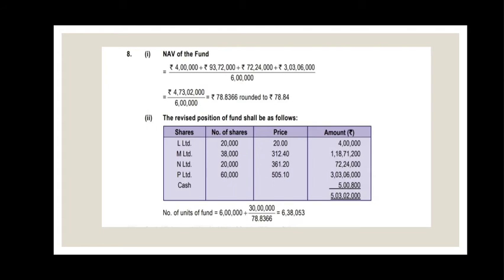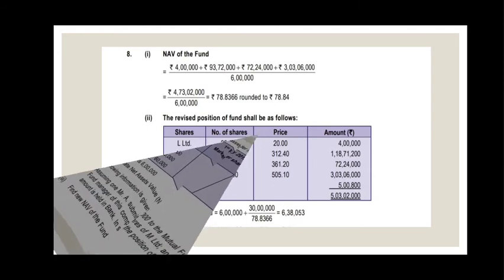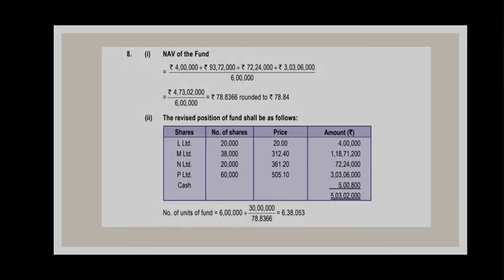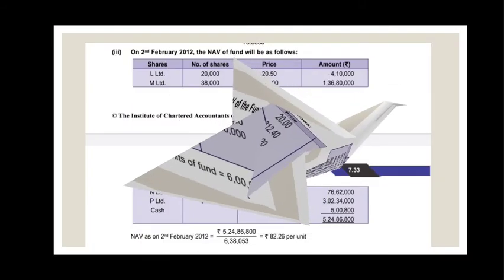Here the number of units is nothing but, previously 6 lakh units were there. Additionally 30 lakh was invested. So the total number of units given to the new investor is 30 lakh divided by 78.84. Here we get the total number of units.